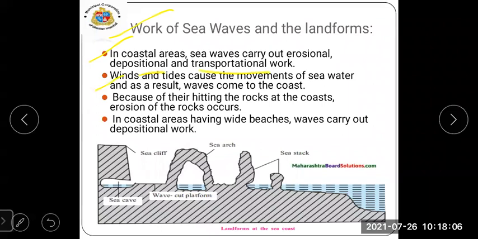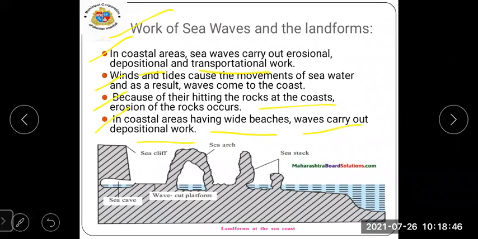Winds and tides cause the movements of sea water, and as a result, waves come to the coast. Along with the wind, you can see there are high tides. There is a movement of sea water, and as a result, waves come to the coast of the sea. At that time, because of their hitting the rocks at the coast, erosion of rocks occurs. In the coastal areas having wide beaches, waves carry out depositional work.